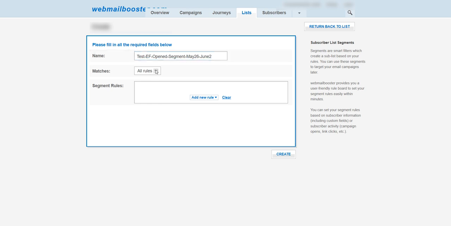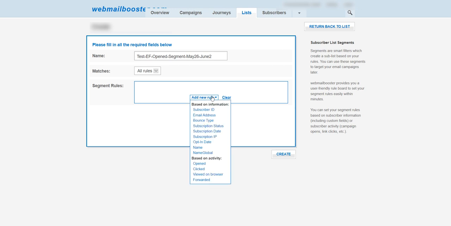I'm going to select all the rules, and then I'm going here to add a new rule. Right here, we can create different segmentations, different options for the segmentation. Let's suppose I want to select only subscriber ID, email addresses, subscription status, opt-in date, name, or whatever. But in this specific example, I need to create a segmentation for the subscribers that opened a specific campaign. Take a look at this. I'm going to create a rule for those who opened a specific campaign. I'm going to click it.